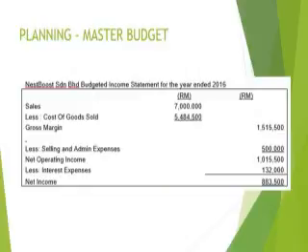When we see the income statement of Nesboost, we can see sales of 7 million. Cost of goods sold is 5,484,500, and our gross margin is 1,550,000. Our gross margin is 1,515,500. Selling and admin expenses is 500,000. Net operating income is 1,015,500. Interest expenses is 132. Overall, our net income is 883,500.